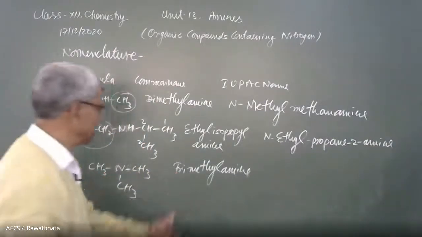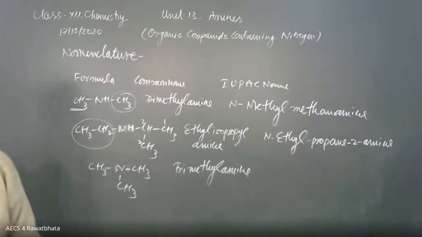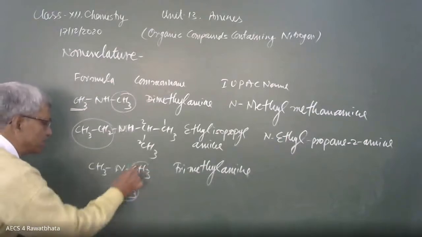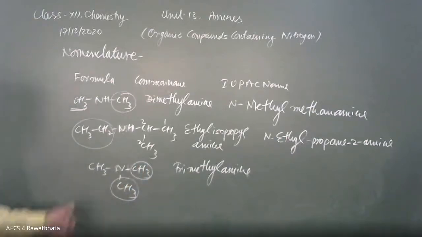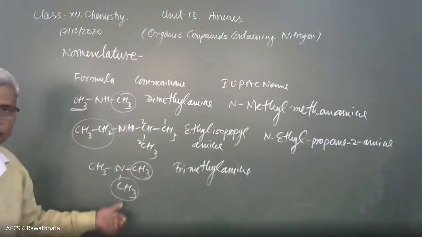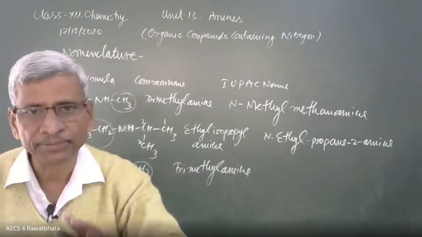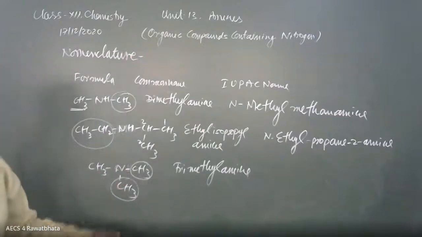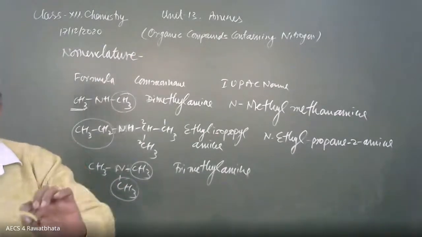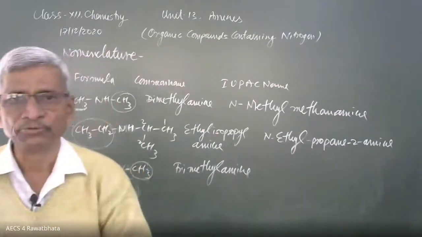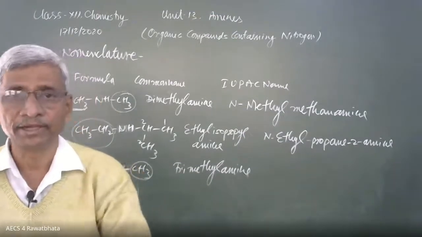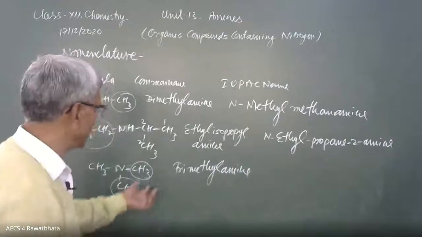3 degree, and then the IUPAC name. We have to select the longest carbon chain. There is only 1 carbon in the chain. Remaining, from any side we can take. These 2 are not in the chain, so they are written as prefix N. We have to repeat N twice. Just like for the same carbon, if more than 1, then we have to write 1,1 like that, or 2,2 like that. Here we have to write N,N. Whatever the number of times, you have to write it that many times.